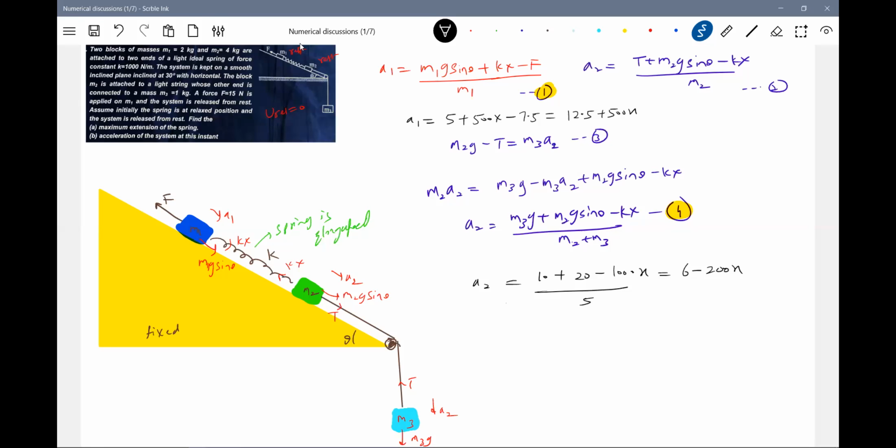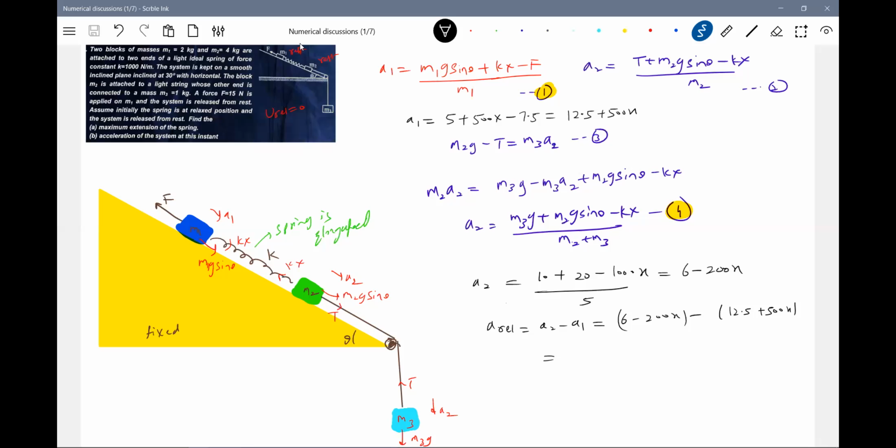So let me go for the relative acceleration. A relative equal to, you can make this very, very simple, A relative should be equal to 6 minus 200x, 6 minus 12.5. I think I have to check my calculation. M1 is 2, no?